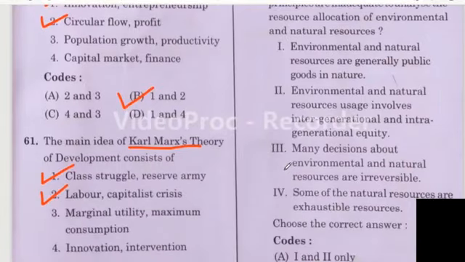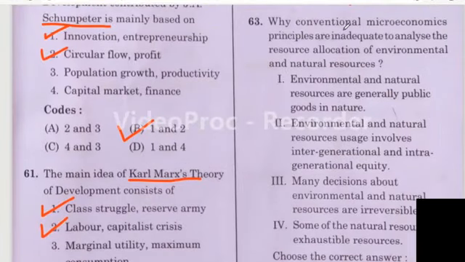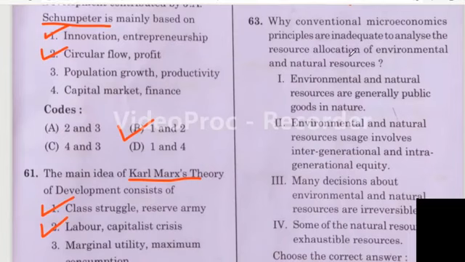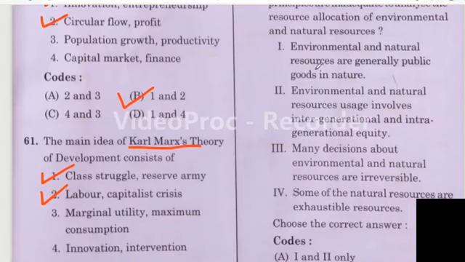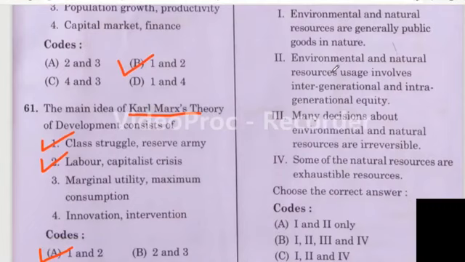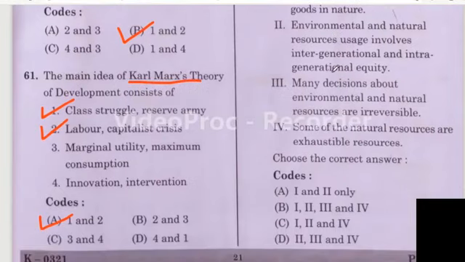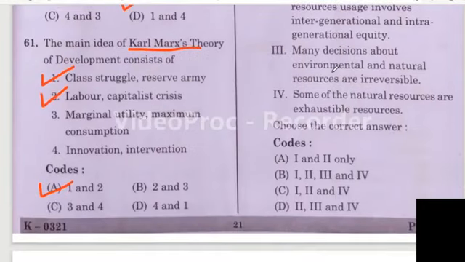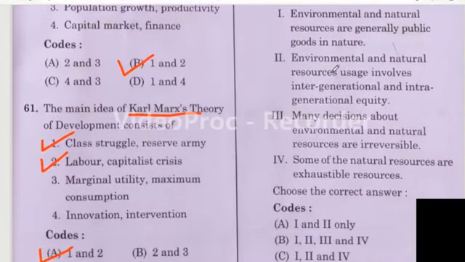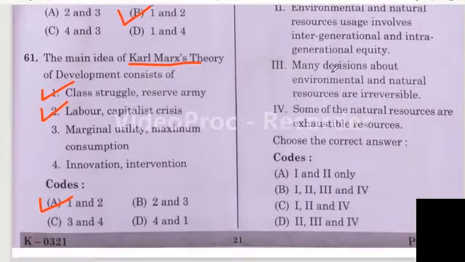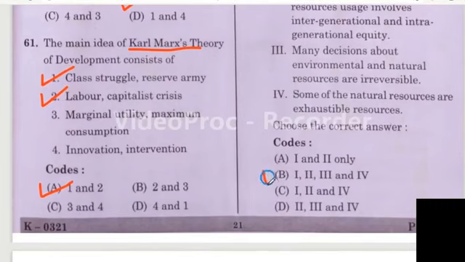Question number 63. Why are conventional microeconomics principles inadequate to analyze the resource allocation of environmental and natural resources? First one, environmental and natural resources are generally public goods in nature. Second one, environmental and natural resources usage involves intergenerational and intragenerational equity. Third one, many decisions about environmental and natural resources are irreversible. Fourth one, some of the natural resources are exhaustible resources. Here I think the right answer for this question is option B. 1, 2, 3, 4 all are correct.